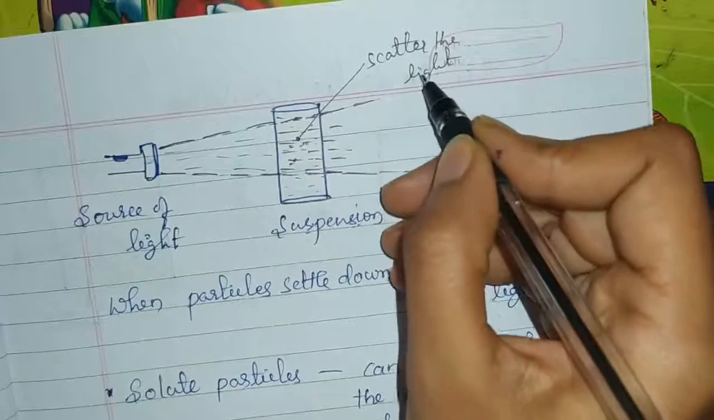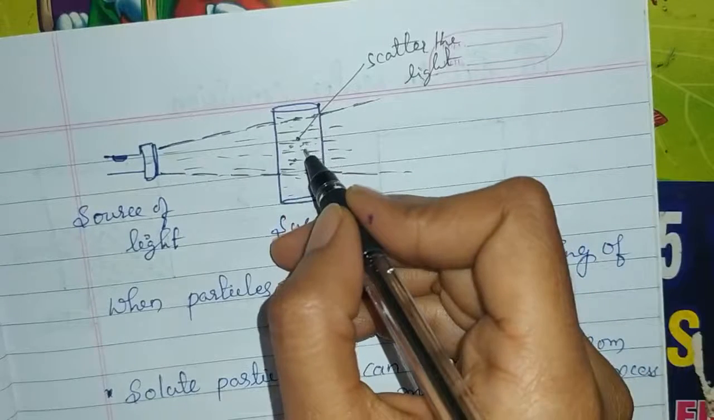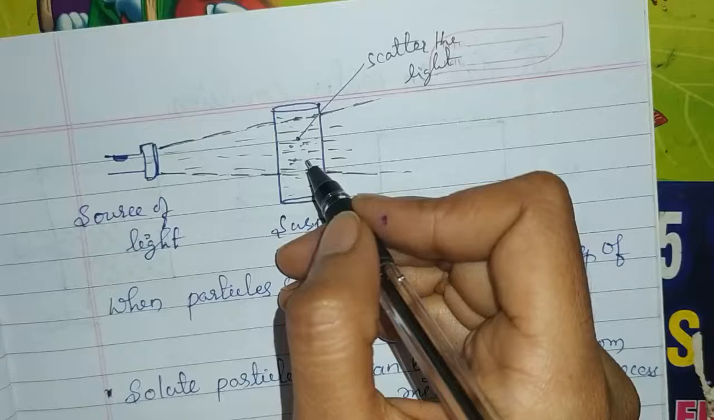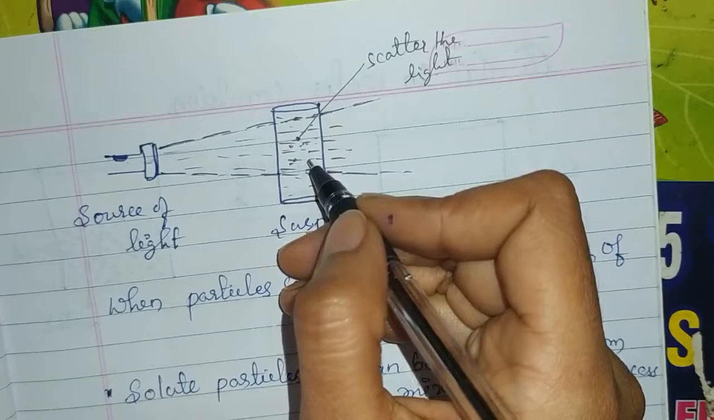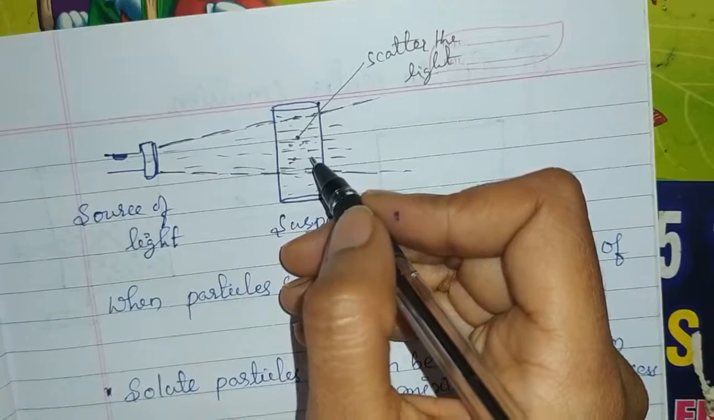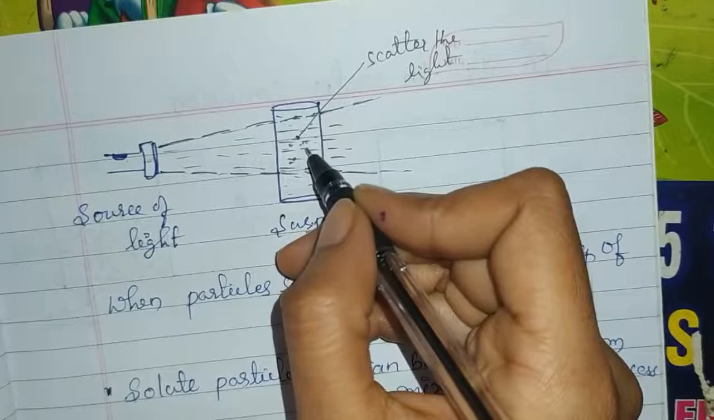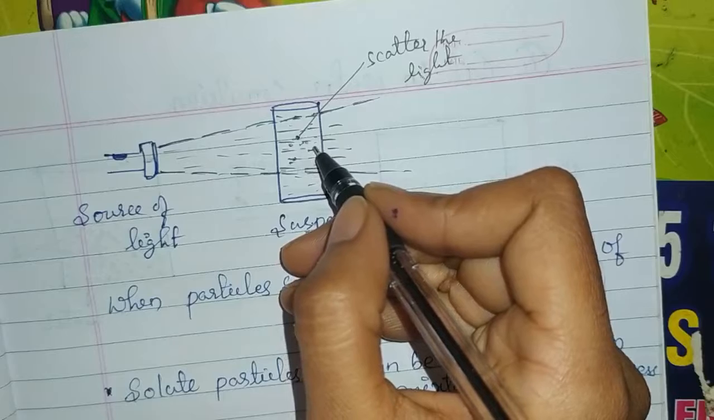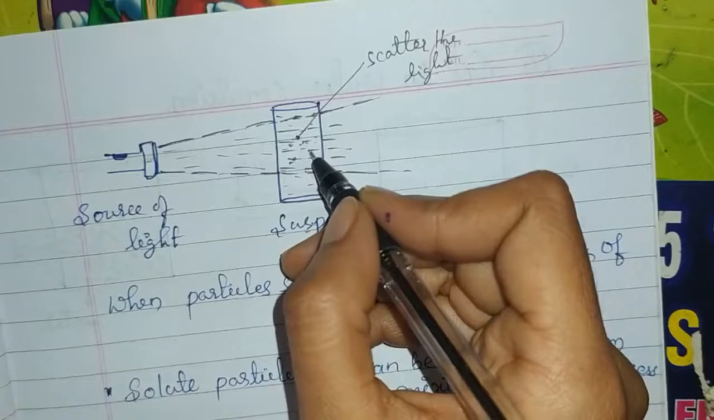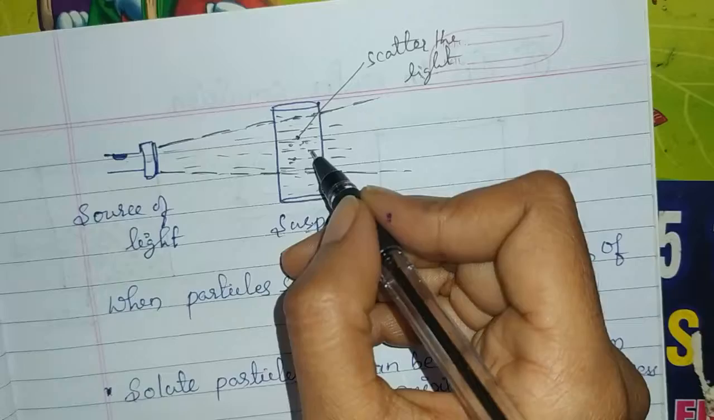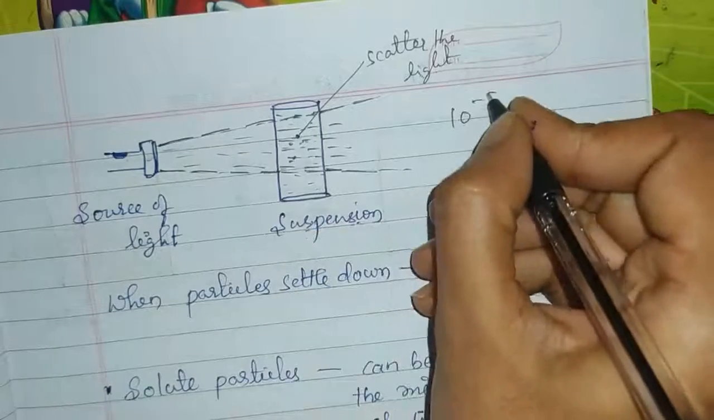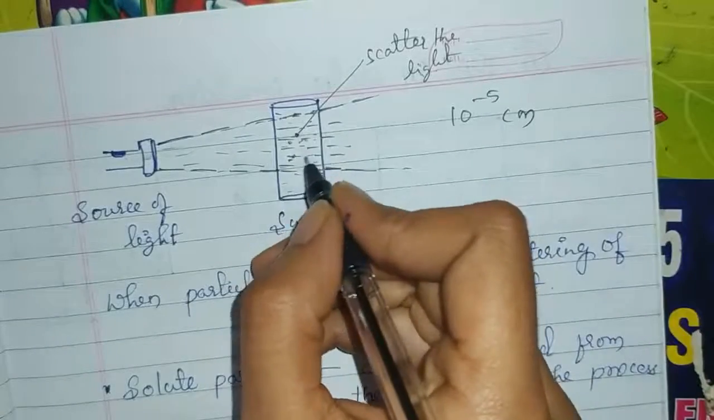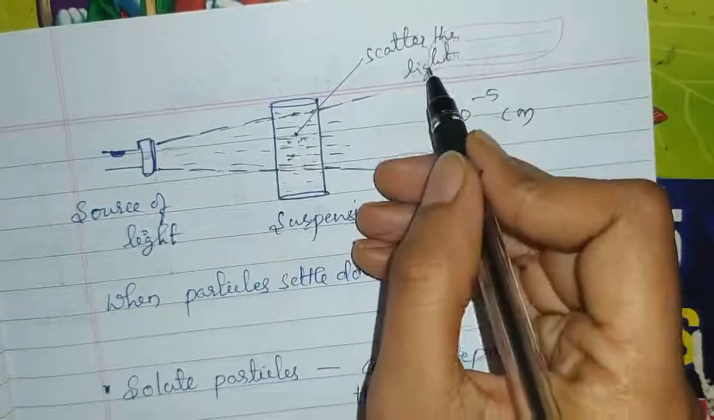will scatter the light, because here the size of the particles is larger than in a solution. In solution, the size of these particles is small. They cannot scatter the beam of light. But in suspension, the size of the particle is larger than 10 raised to minus 5 centimeter. Because of this reason, they are capable of scattering the beam of light.